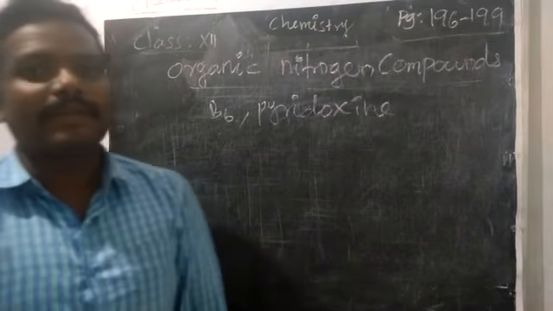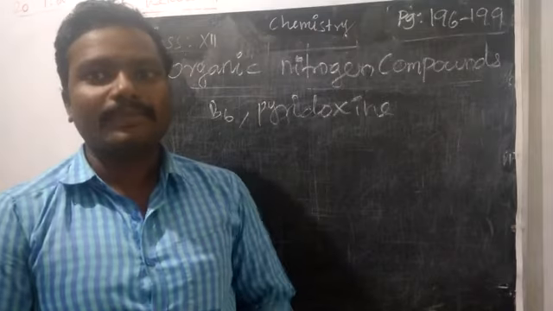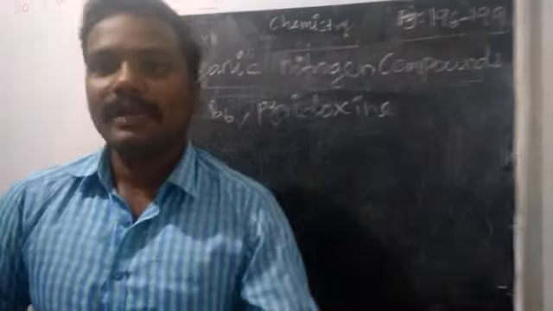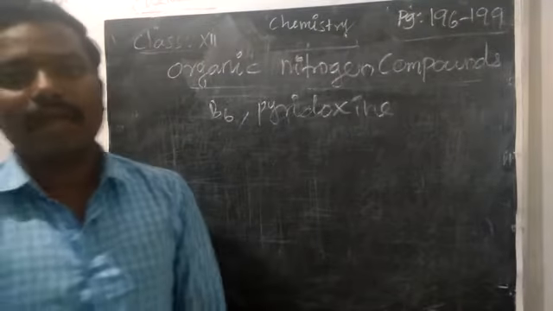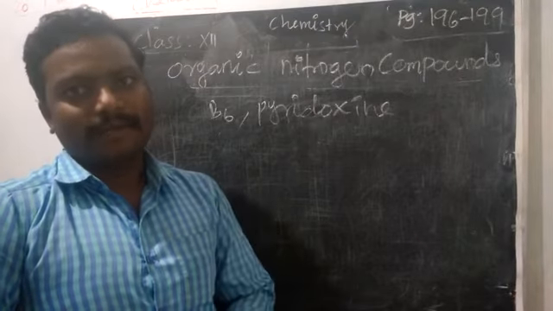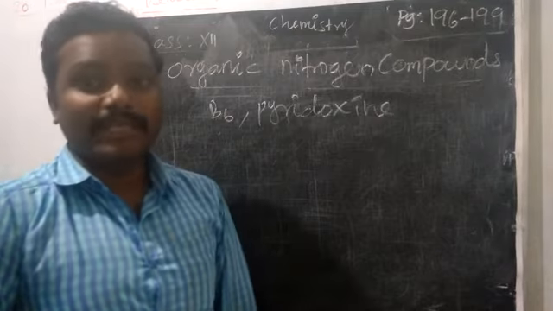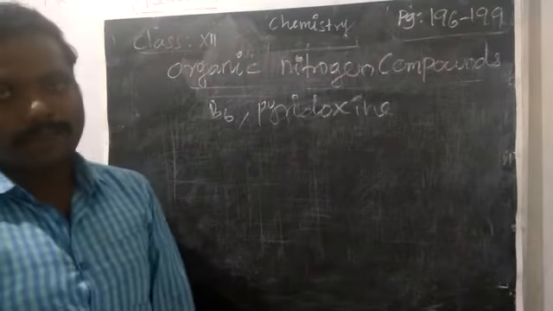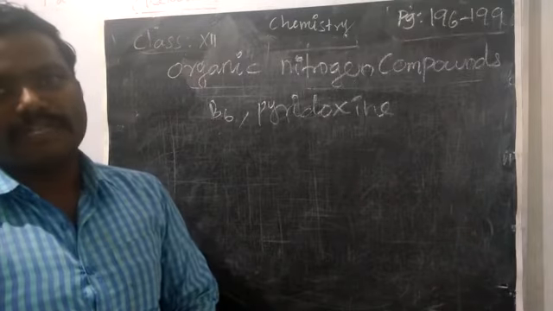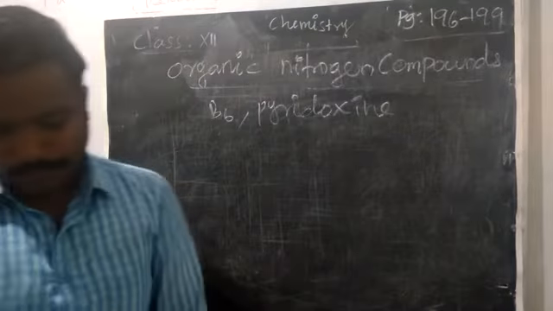Even with plants, many animals may not eat certain plants because of the secretion of some nitrogen amine compounds. They avoid eating those plants. So animals will eat certain plants only, right? Because of nitrogen compounds, some of the plants may not be eaten by animals. Some day to day used chemicals are also made up of nitrogen compounds. One of the familiar nitrogen compounds, do we know what that is?